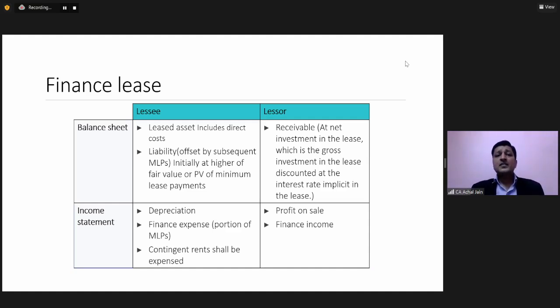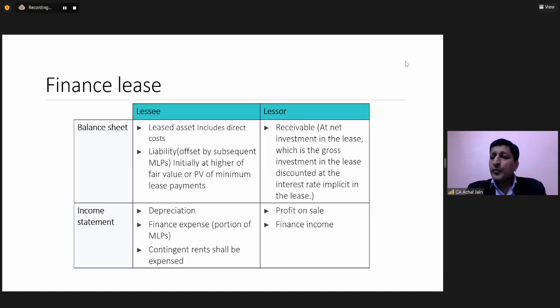Now, because the asset is now sitting in the balance sheet of the lessee, over the lease period, it's the lessee who will take the depreciation charge in its financial statements. And in respect of these obligations, which the lessee would have recorded in its balance sheet, standard requires that these lease obligations should be recorded at their present value, which means that let's suppose over a period of 5 years, 1 lakh per annum is required to be paid by lessee to the lessor.